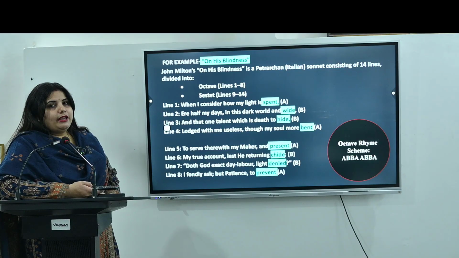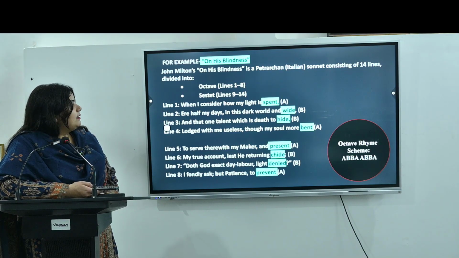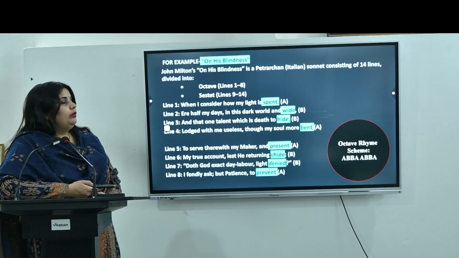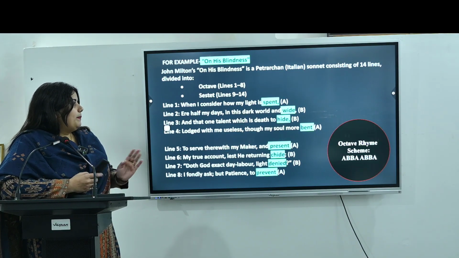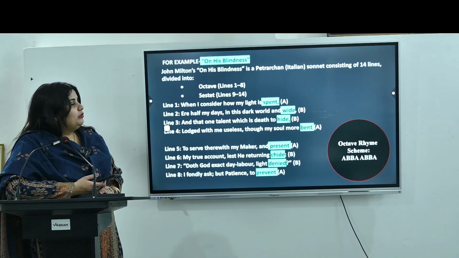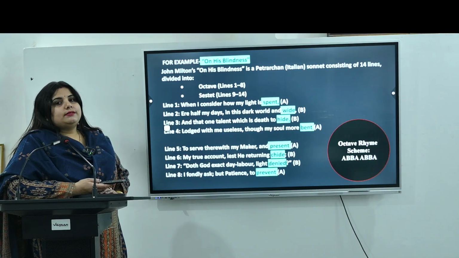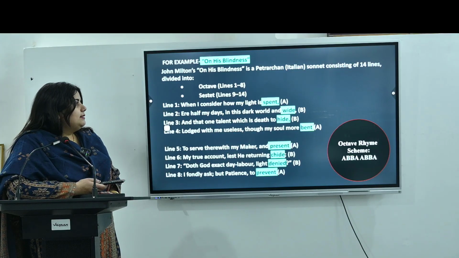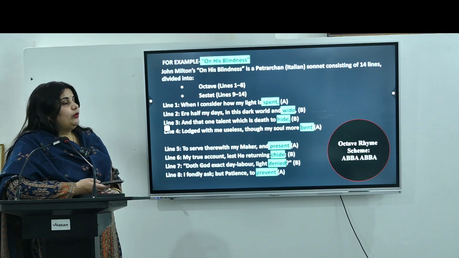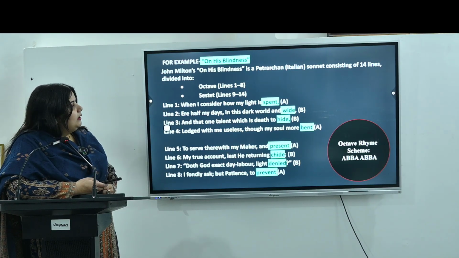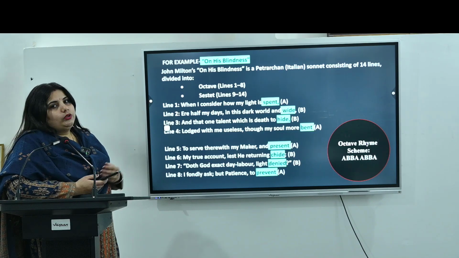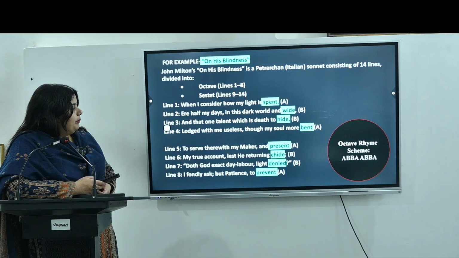So let's see how the rhyme scheme goes. The last word of the first line is spent, so we'll name it A. The last word of the second line is wide, which gives a different sound from spent, so we'll name it B. The last word of the third line is hide, which gives a similar sound as wide, so we'll name it B. The last word of the fourth line is bent, which gives a similar sound as spent, so we'll name it A. So this is how the rhyme scheme goes: ABBA, ABBA.